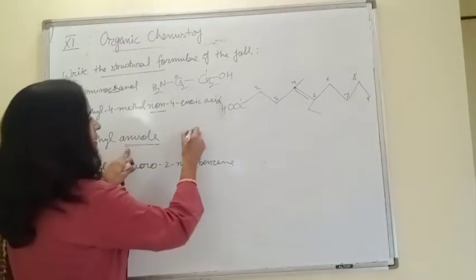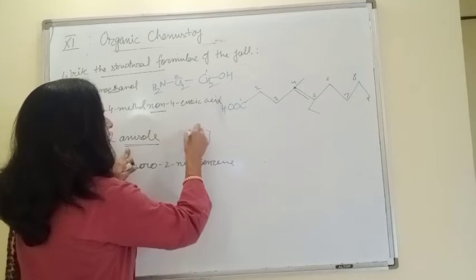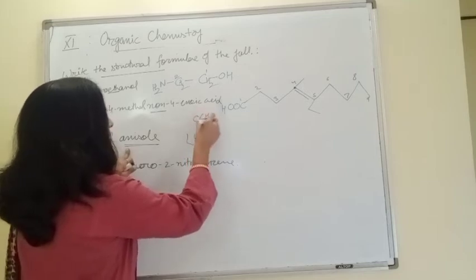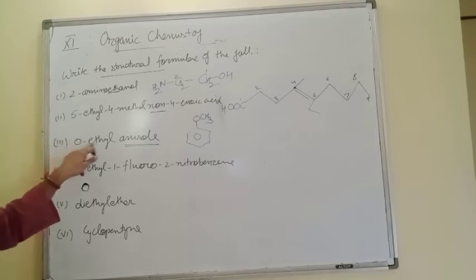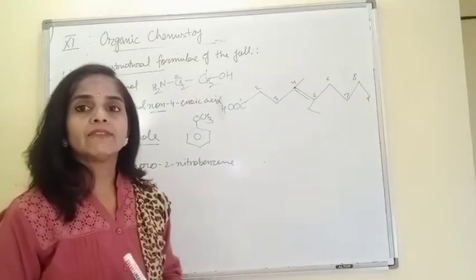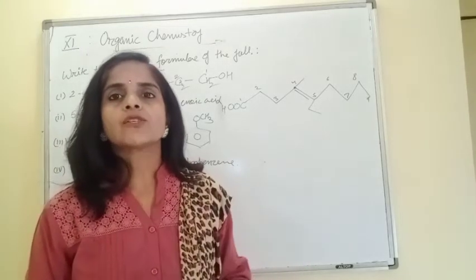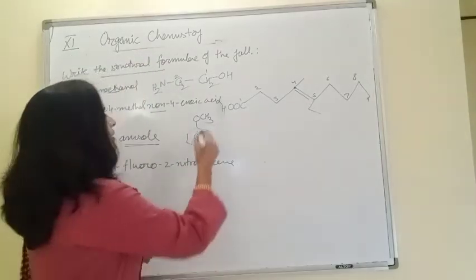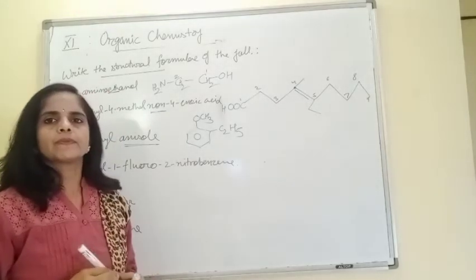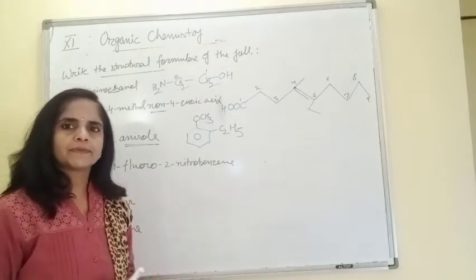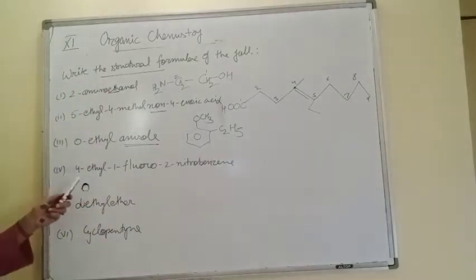So first is anisole, that is methoxybenzene. Now to this methoxybenzene, give the group orthoethyl. Ortho means which is second position. So at second position give ethyl group, C2H5. Done? Next one.